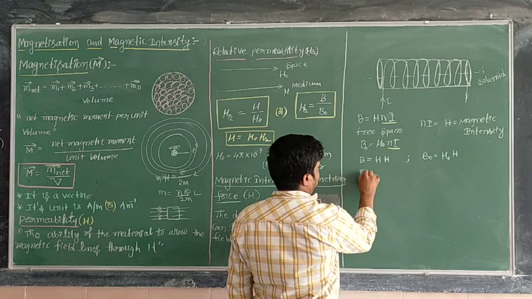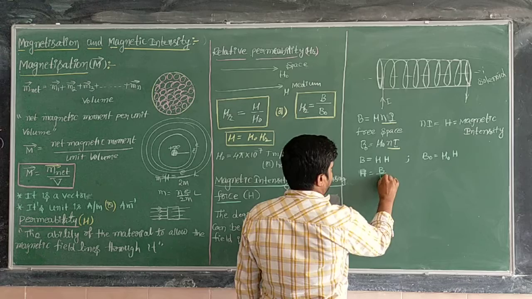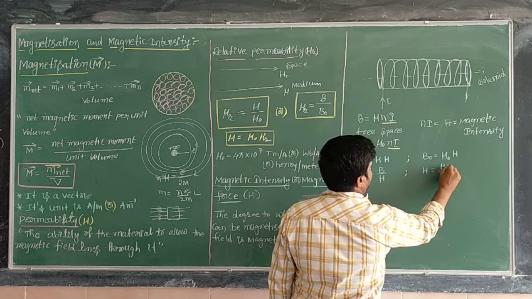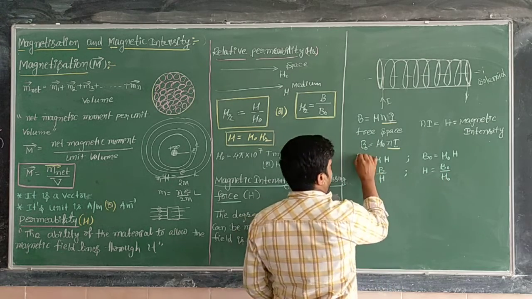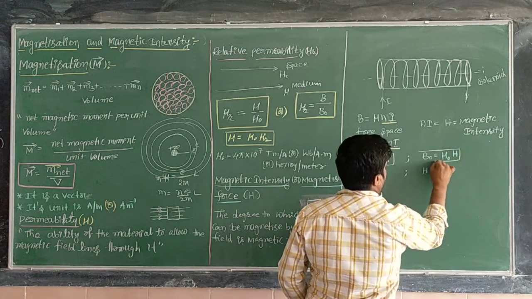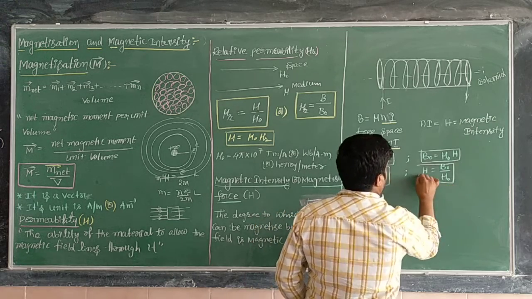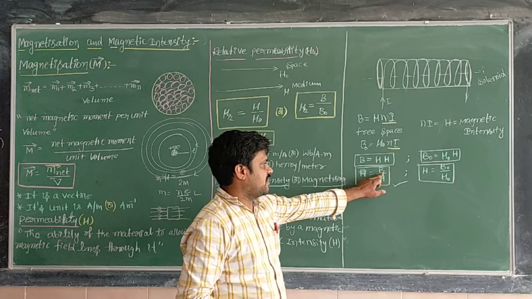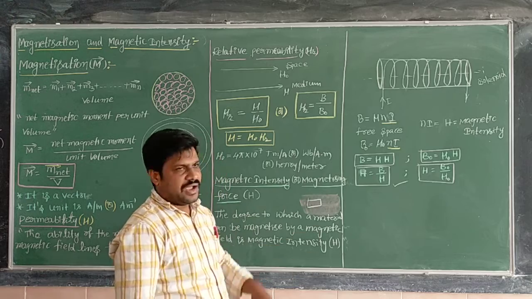Now from this one, H is equal to B divided by mu we can write. Otherwise, H is equal to B naught divided by mu naught. Now this is called magnetic field in terms of magnetic intensity. Otherwise, this last formula is magnetic intensity in terms of magnetic field and permeability of the material.